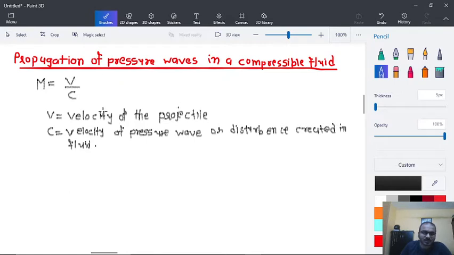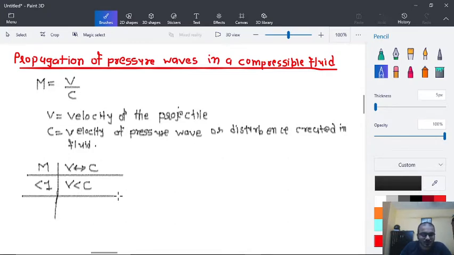If the Mach number is less than 1, let's make a small table here, with the Mach number and the relation between V and C. If the Mach number is less than 1, then the velocity of the projectile is less than the velocity of sound. If it is equal to 1, then V is equal to C, and if it is greater than 1, then V is greater than C. That is, the velocity of the projectile will be greater than the velocity of sound.